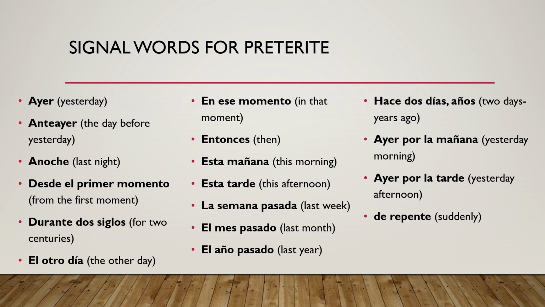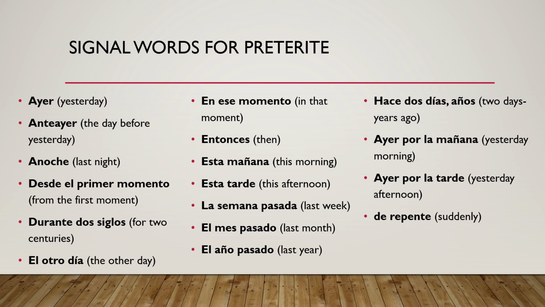These are some signal words. This is not an exhaustive list of signal words, but these are some signal words that you'll often see with the preterite. Most of these words target either specific times of days, specific days, lengths of time. One that can be really helpful for us is this top one in the third column, right? Hace 2 días or años, right? Hace, number, duration of time.